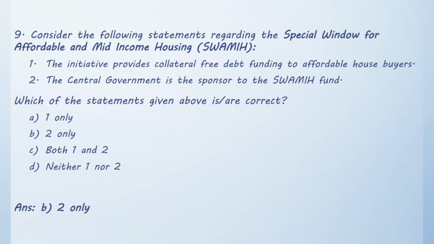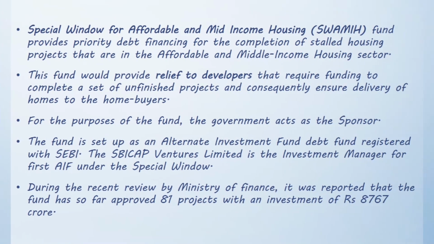The central government is the sponsor to the special window for affordable and mid-income housing fund. Special window for affordable and mid-income housing fund, SWAMIH fund, provides priority debt financing for the completion of stalled housing projects that are in the affordable and middle-income housing sector. This fund would provide relief to developers that require funding to complete a set of unfinished projects and consequently ensure delivery of houses to the home buyers. For the purposes of the fund, the government acts as the sponsor.